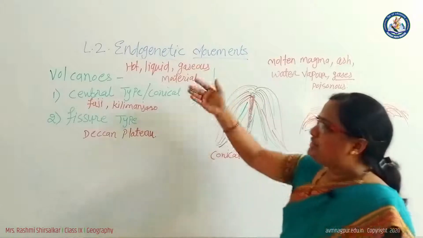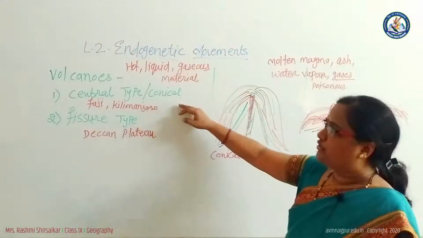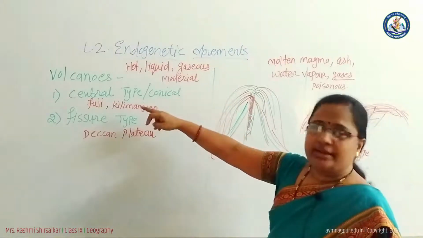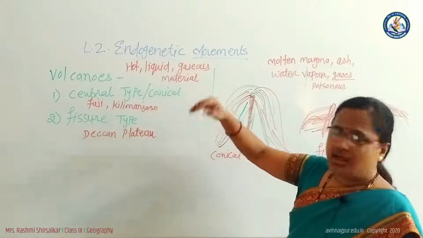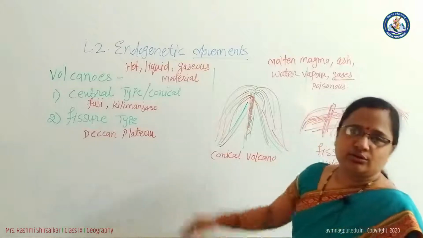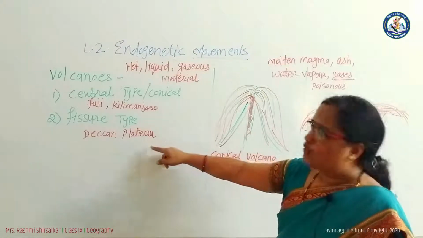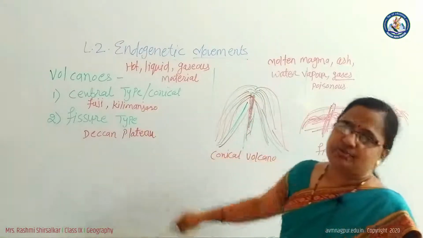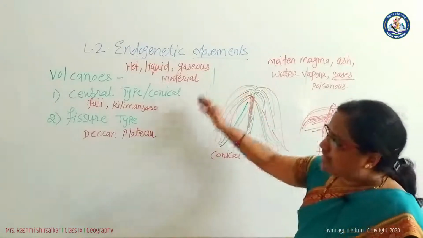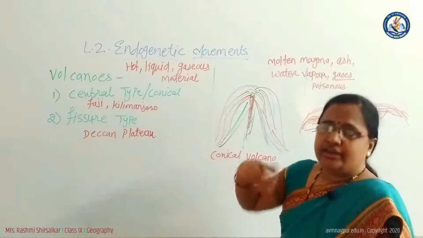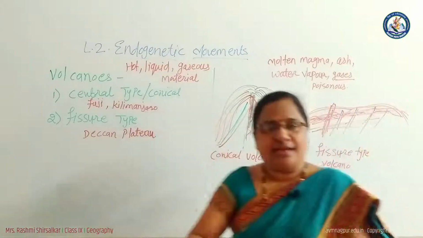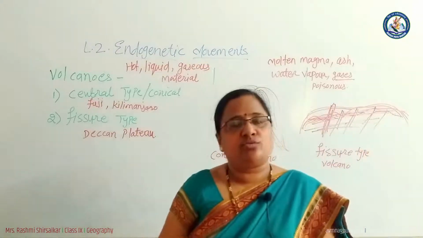Now let's see the examples of volcanoes. Central type of conical volcano, the example is Fujiyama in Japan and Kilimanjaro in Tanzania, that is Africa. And the fissure type volcano, here plateaus are formed, and the example is Deccan Plateau in India. These are the volcano types based on the eruption, how they erupt. And there are other types of volcanoes.